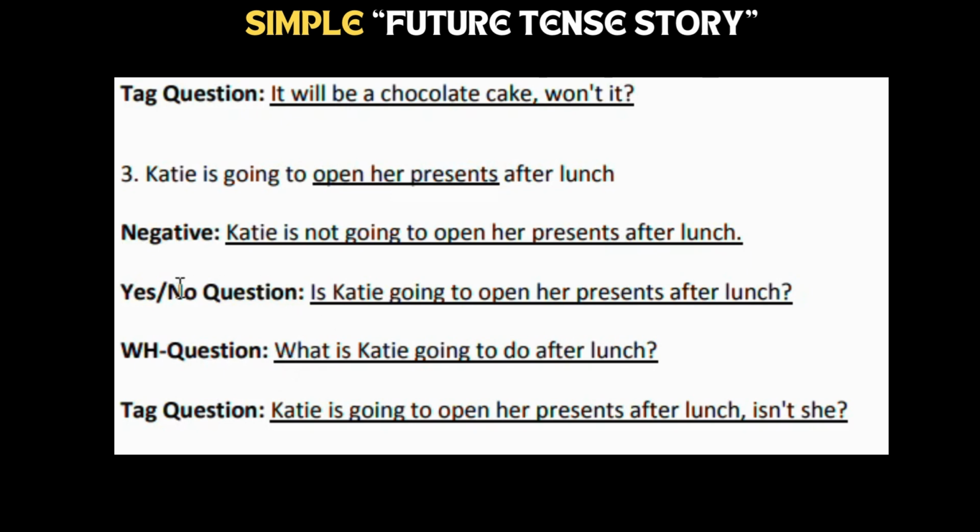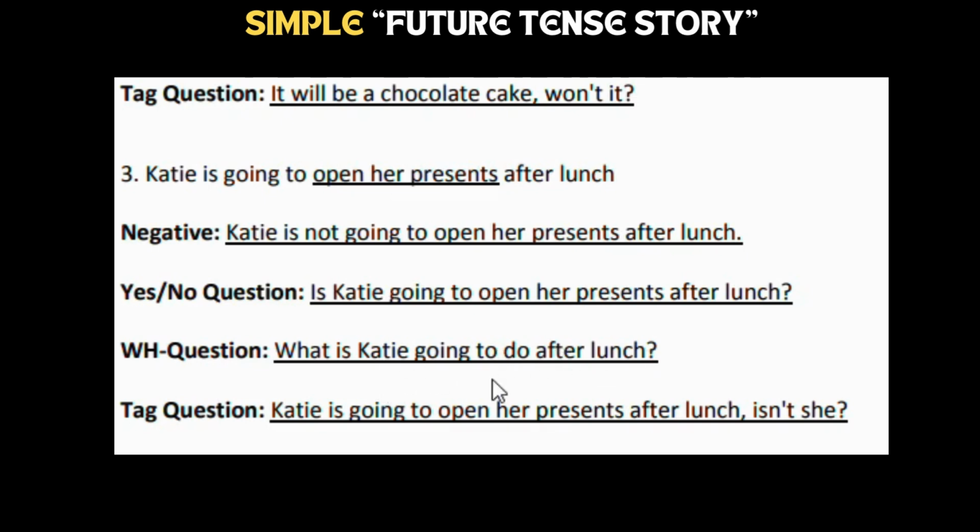If someone is interacting and asks, that person asks like this: Is Katie going to open her presents after lunch? Yes, in the story she is going to open her presents after lunch. WH question: What is Katie going to do after lunch?